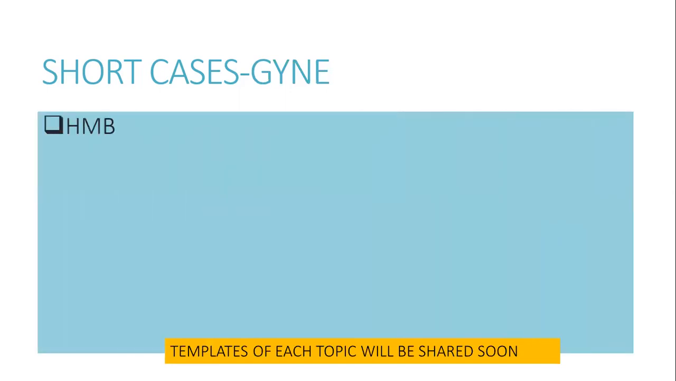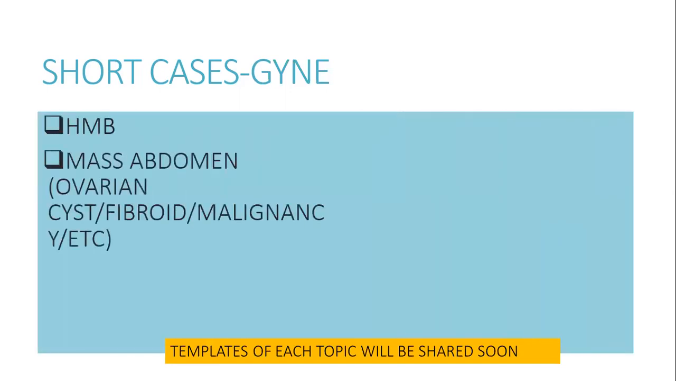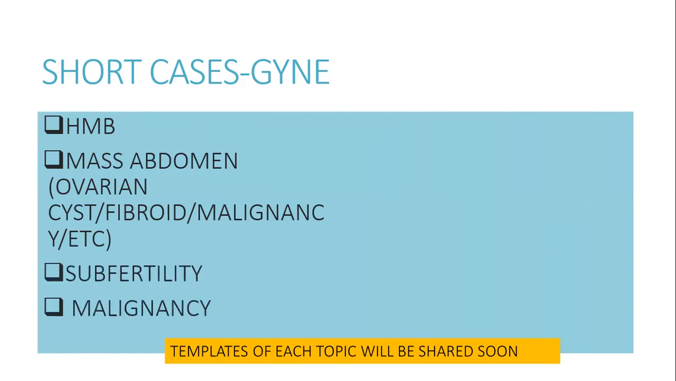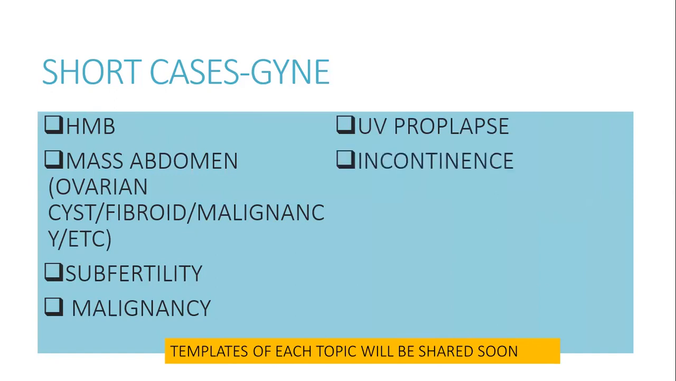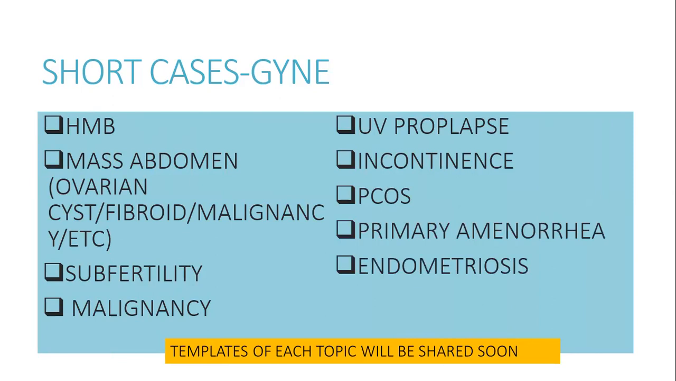The major gynae topics for the short cases include heavy menstrual bleeding, mass abdomen, which can be anything, ovarian cyst, fibroid, malignancy, subfertility, any malignancy, UV prolapse, incontinence, PCOS, primary amenorrhea, endometriosis, and fistulas. So these are the major gynae short cases and link stations.